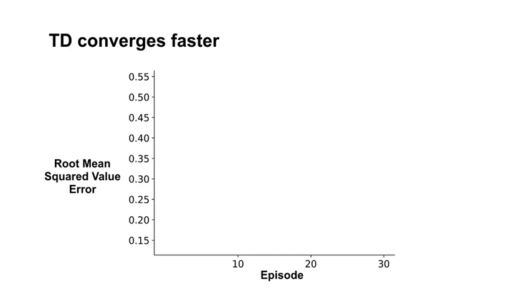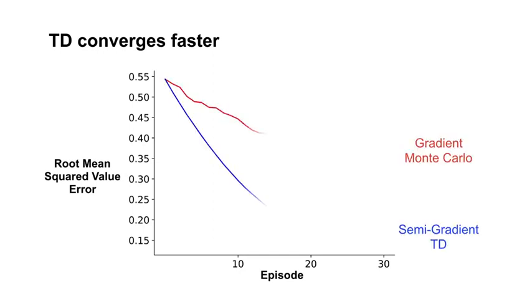We expect the value error for each algorithm to start high and progressively decrease with more and more episodes. Let's look at the results. We see that TD reaches a lower error faster. This is not a one-off result. TD often learns faster than Monte Carlo. This is because TD can learn during the episode and has lower variance updates.